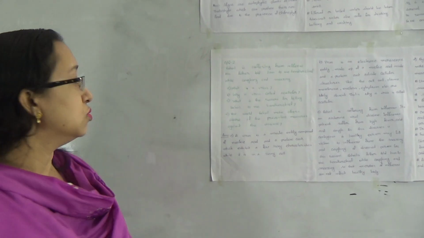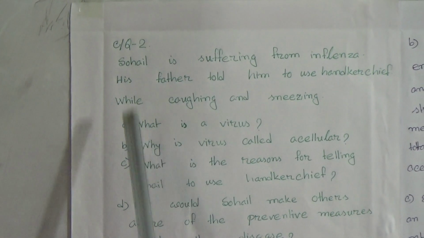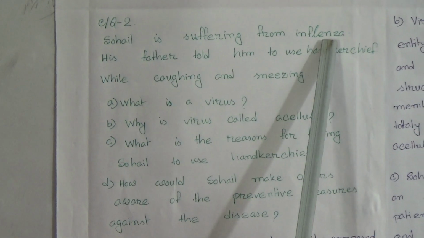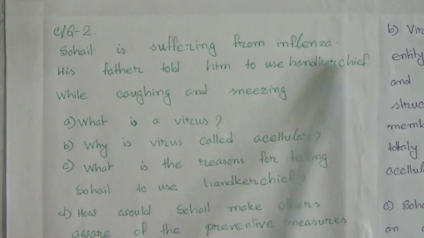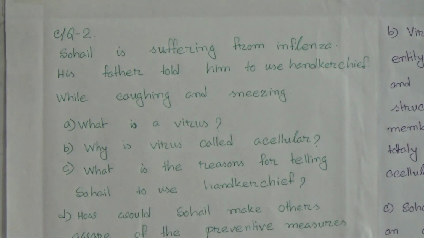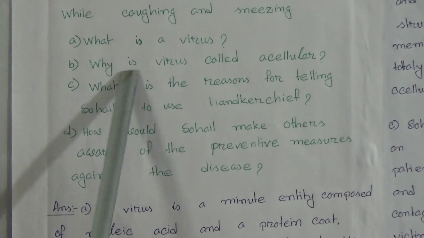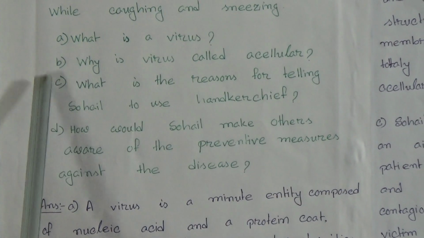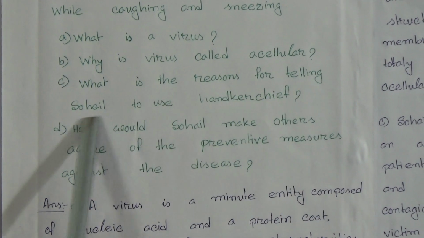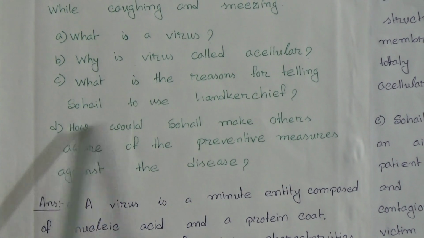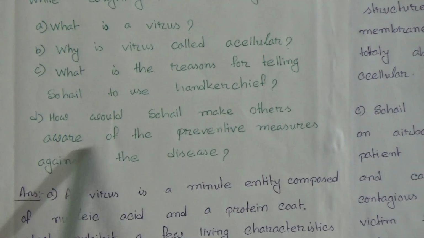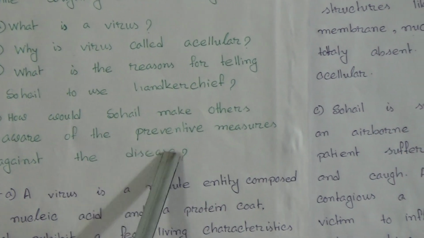Now, my dear students, we discussed creative question number 1 and now we will discuss creative question number 2. Here is a stem. Sohail is suffering from influenza. His father told him to use a handkerchief while coughing and sneezing. Question A: What is virus? B: Why is virus called acellular? C: What is the reason for telling Sohail to use a handkerchief? D: How would Sohail make others aware of the preventive measures against the diseases?